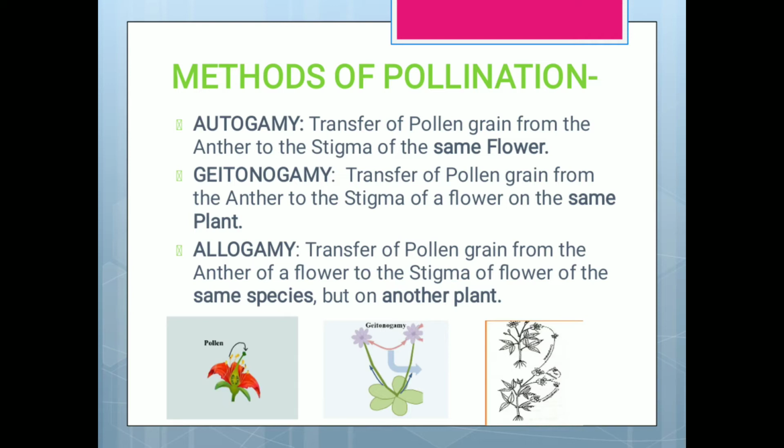Geitonogamy. Geitonogamy is the transfer of pollen grain from the anther to the stigma of a flower on the same plant. Now, the plant is same but the flowers are different. We can see it in the second image. Allogamy. Allogamy is the transfer of pollen grain from the anther of a flower to the stigma of a flower of the same species but another plant. So here the complete plants are different. What is same is the plant species.